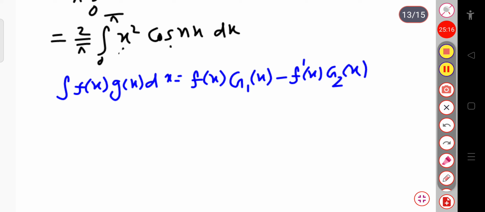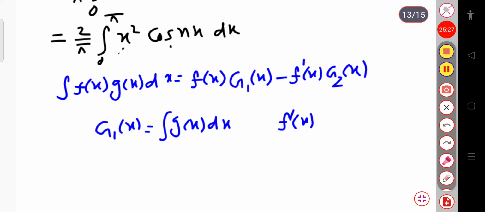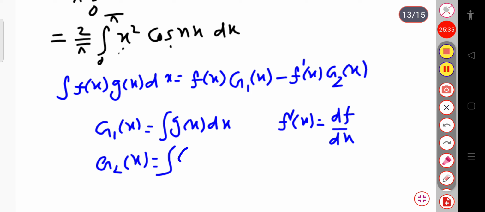Here g1 of x is the integration of g of x dx, okay, and f prime of x is the derivative of f of x. This is your df by dx, okay. And similarly, g2 of x is the integration of g1 of x dx, okay. And again the next term will be plus f double prime of x, and this is your g3 of x, and so on, okay.